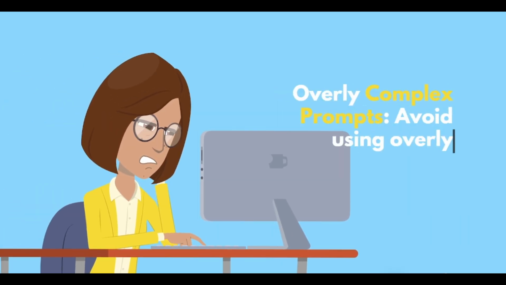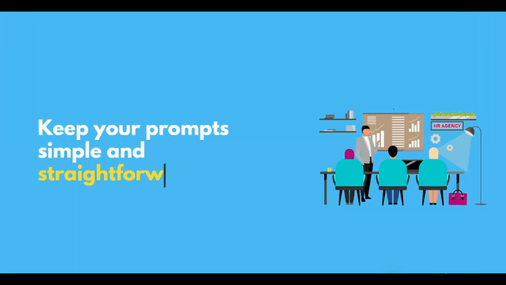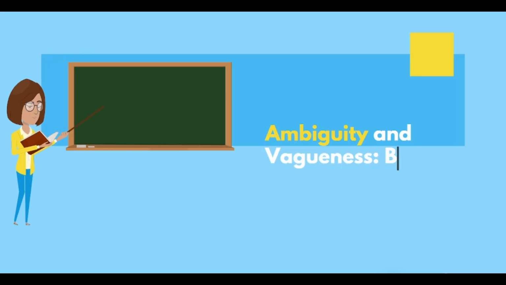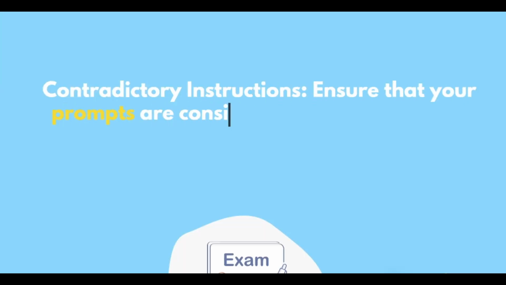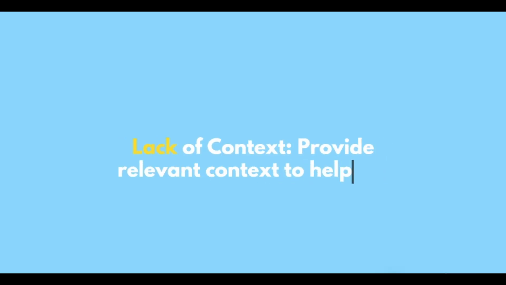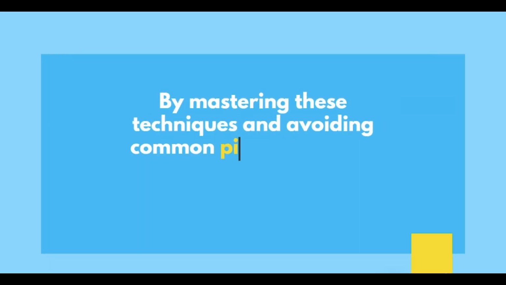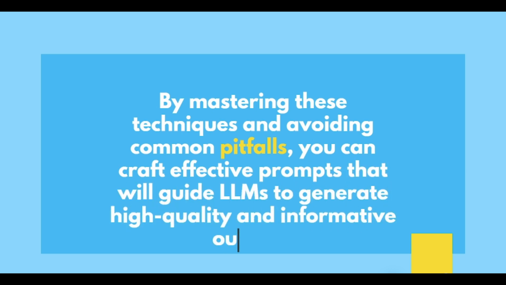Common pitfalls to avoid. Overly complex prompts. Avoid using overly complex or convoluted language. Keep your prompts simple and straightforward. Ambiguity and vagueness. Be specific and avoid using vague or ambiguous terms. Contradictory instructions. Ensure that your prompts are consistent and do not contain contradictory instructions. Lack of context. Provide relevant context to help the LLM understand the query. By mastering these techniques and avoiding common pitfalls, you can craft effective prompts that will guide LLMs to generate high quality and informative output.